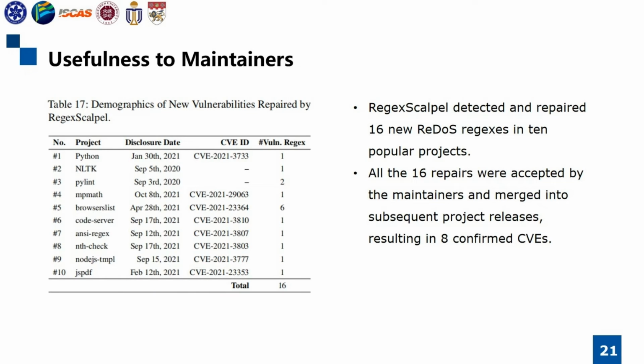We explored whether RegexScalpel can detect new ReDoS vulnerabilities in popular real-world projects and synthesize useful repairs to project maintainers. As shown in the table, RegexScalpel detected and repaired 16 new ReDoS regexes in 10 popular projects. All the 16 repairs were accepted by the maintainers and merged into subsequent project releases, resulting in 8 confirmed CVEs.